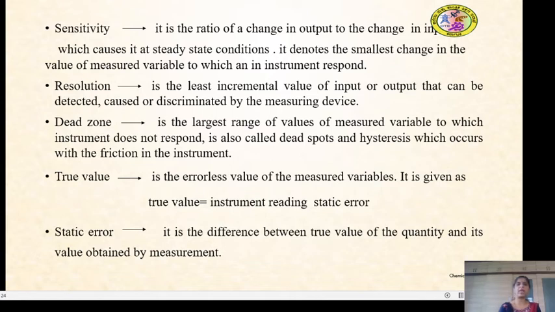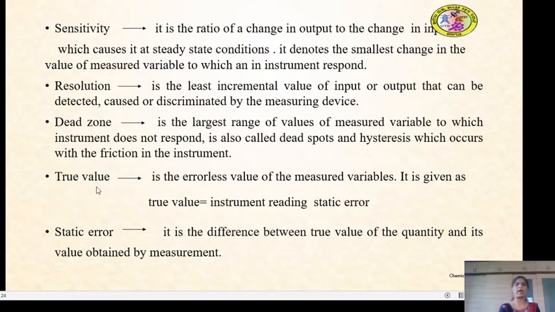However the input values you give in order to measure a particular value, at the beginning the instrument can be capable of giving an output, but after some time, if it is not capable of giving an output for those same inputs, then we call it a dead characteristic of an instrument, that is the dead zone. It is also called dead spots or hysteresis, which occurs with friction in the instrument or any problem in the instrument, so that the instrument cannot give the output for the range of the values which you have given for the input in order to measure.